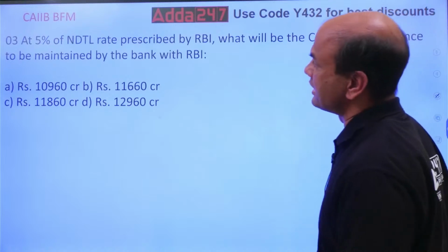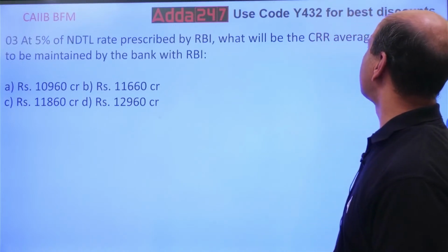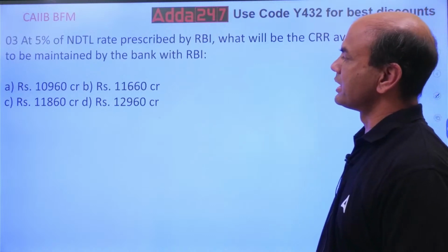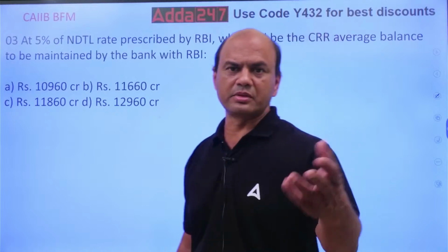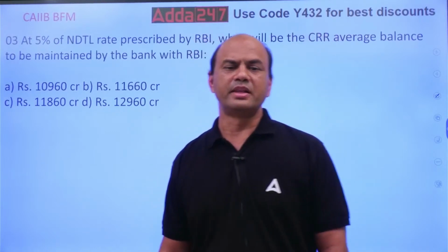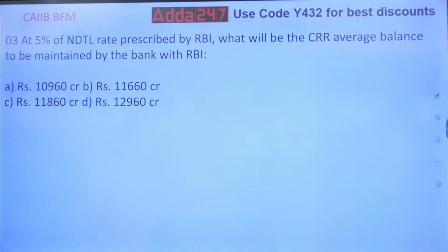At the 5% NDTL rate prescribed by RBI, what will be the CRR average balance to be maintained by the bank? So what will be the average balance then? Everyone calculate it. Let me see who all can calculate. What will be the average balance now?